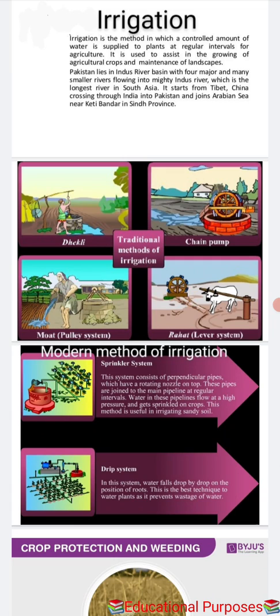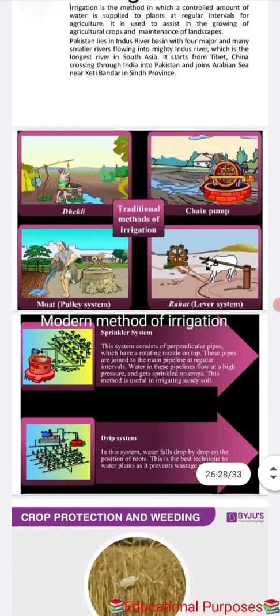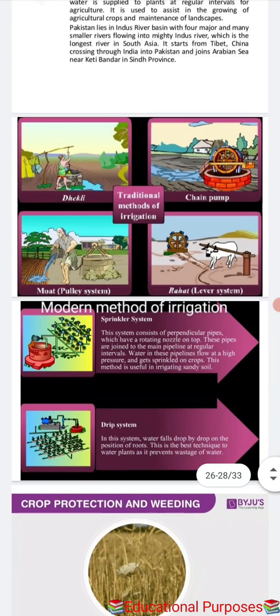And in the chain pump, for example, one jug is tied to the wheel, and when the wheel is moving, it catches the water and puts it outside. Okay, the dhekli is also like that. A rod is tied to it, and when the rod goes downside, it works like a seesaw process.